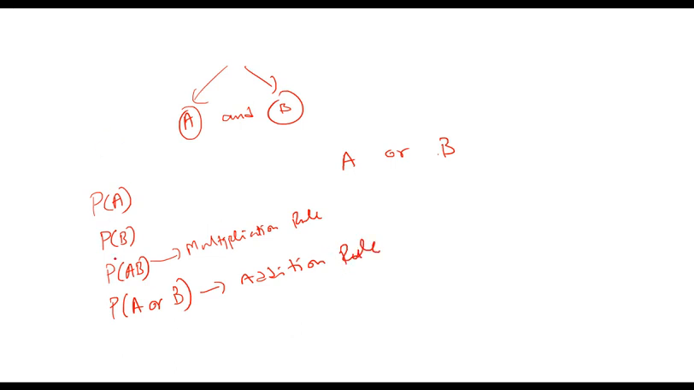So probability of AB would be calculated using multiplication rule, that is A and B happening together. Probability of either A or B happening would be calculated using addition rule. And then you have probability of A given that B has happened, for which we did a formula, which is probability of AB equals probability of A given that B has happened multiplied by probability of B.